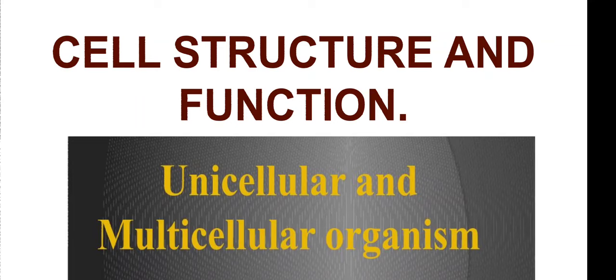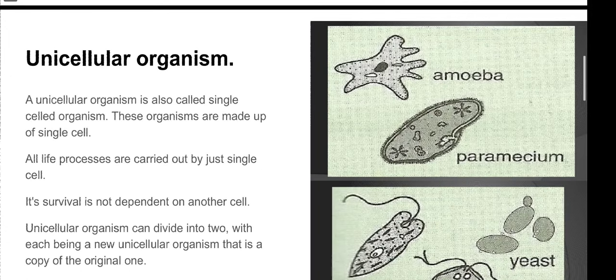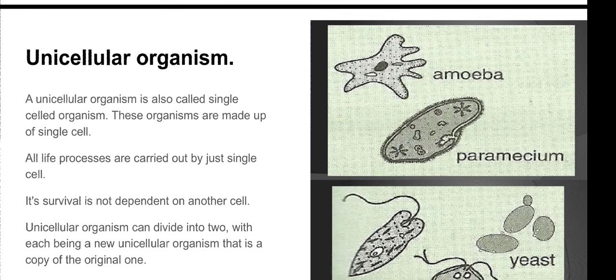Good morning, students. So, today we are going to study the topic unicellular and multicellular organism of chapter cell structure and function. In this chapter, first of all, we are going to start with unicellular organism. Unicellular organisms are those organisms which are made up of only a single cell, and all the functions of that particular organism are carried out by that single cell only.